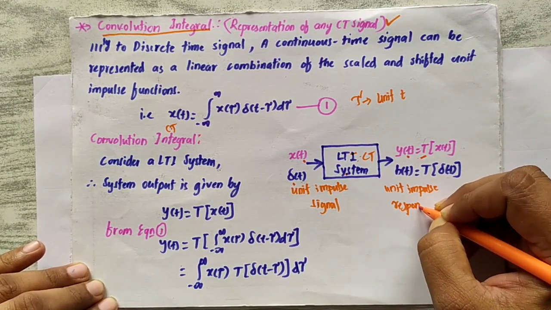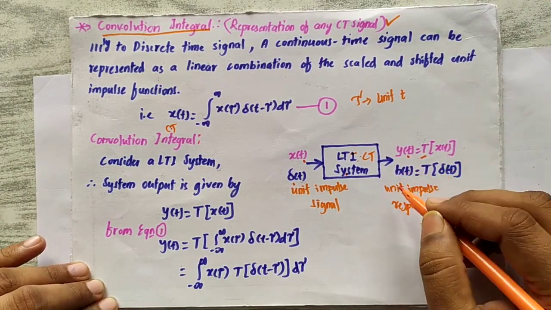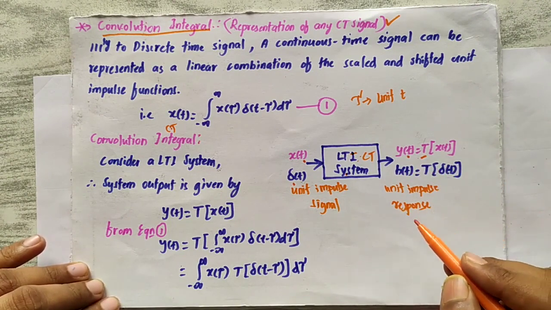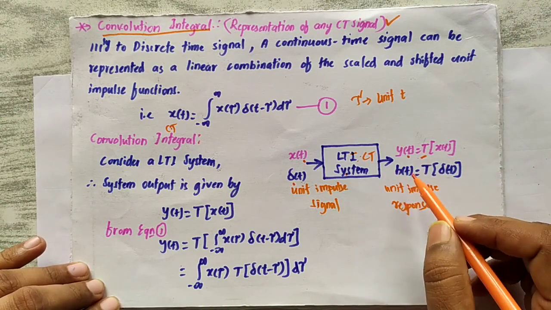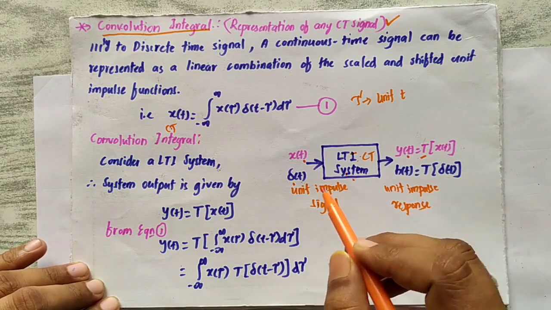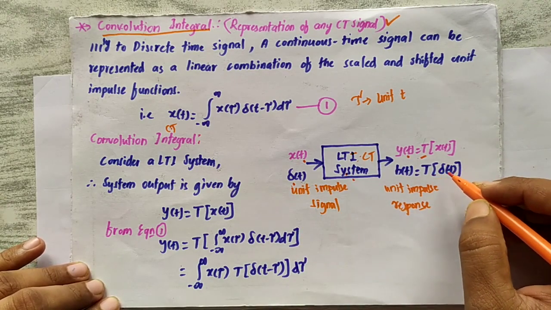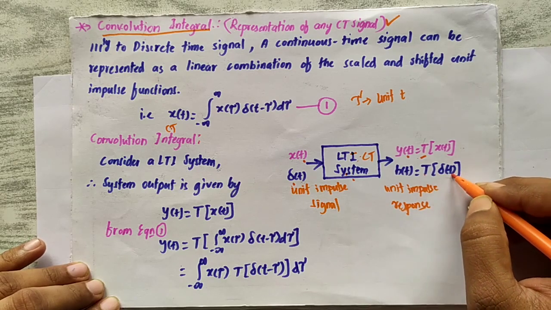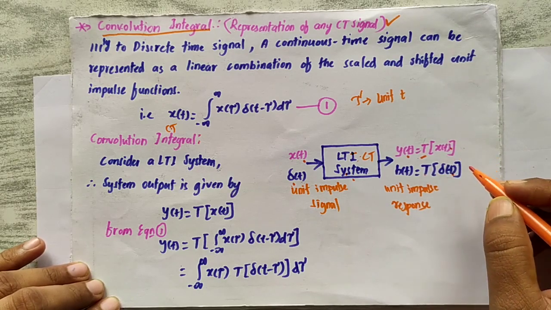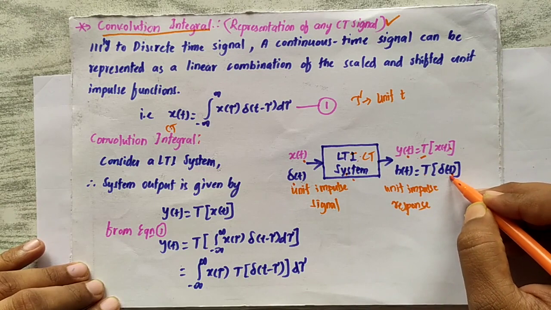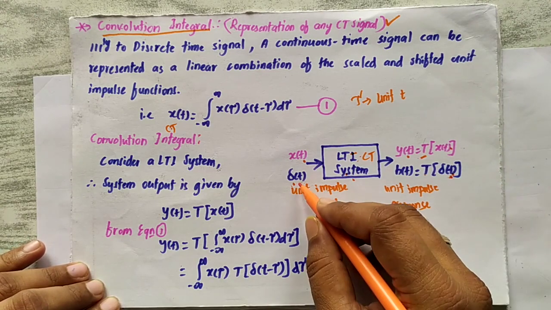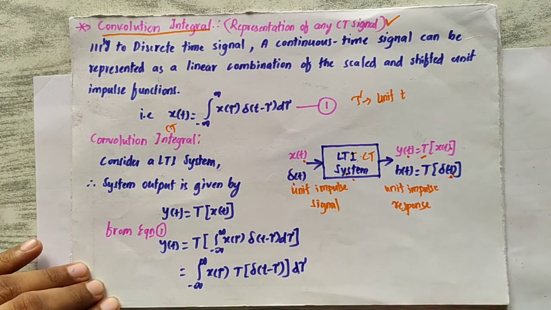Simply, this is the notation. h of t is the unit impulse response, that is, the output of the LTI system for the input delta of t. So this can also be represented as T of delta of t. Here also some time related operations are performed on the input signal delta of t to get h of t.